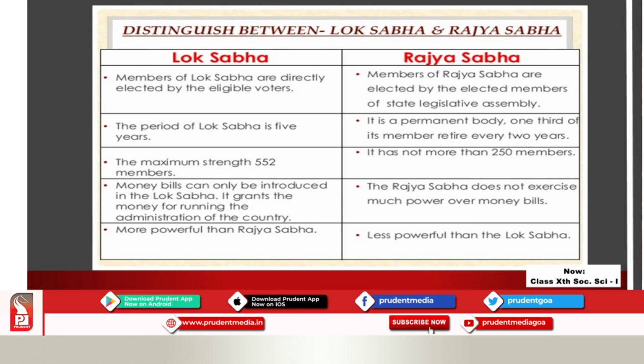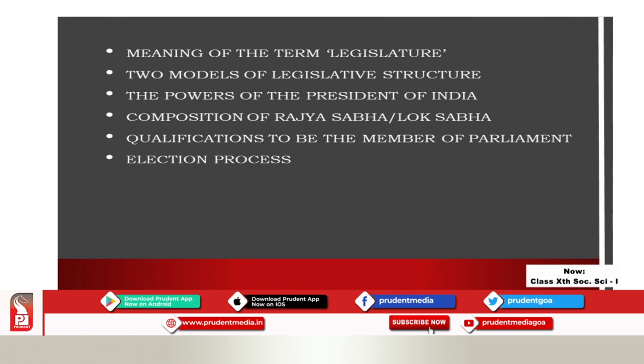Before winding up, let us see the points that we have covered in this session. We have seen the meaning of the term legislature. We have seen the two models of legislative structure, the parliamentary model and the presidential model. We have seen the powers of the President of India with regard to legislative power. We have seen the composition of Lok Sabha as well as Rajya Sabha. Then the membership, the qualifications required to be a member of Lok Sabha and Rajya Sabha. And lastly, we have seen the election procedure to elect the members of Parliament.